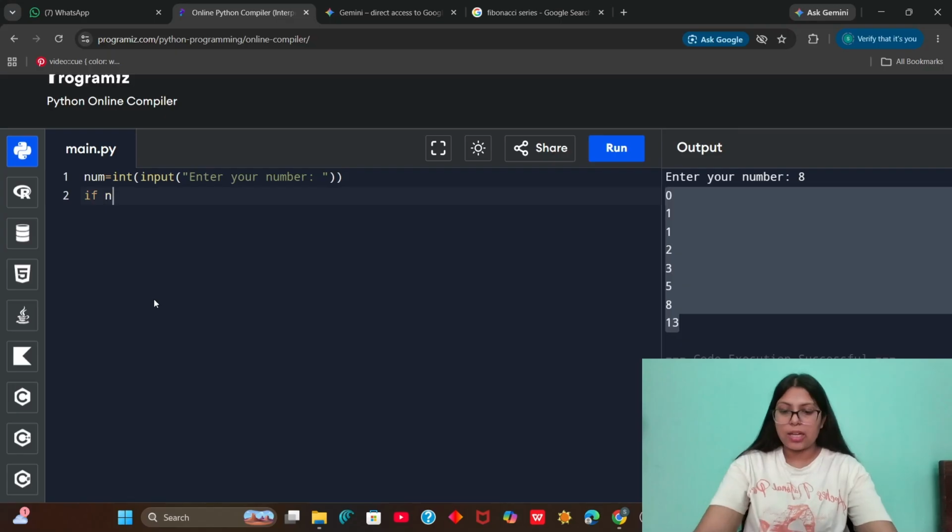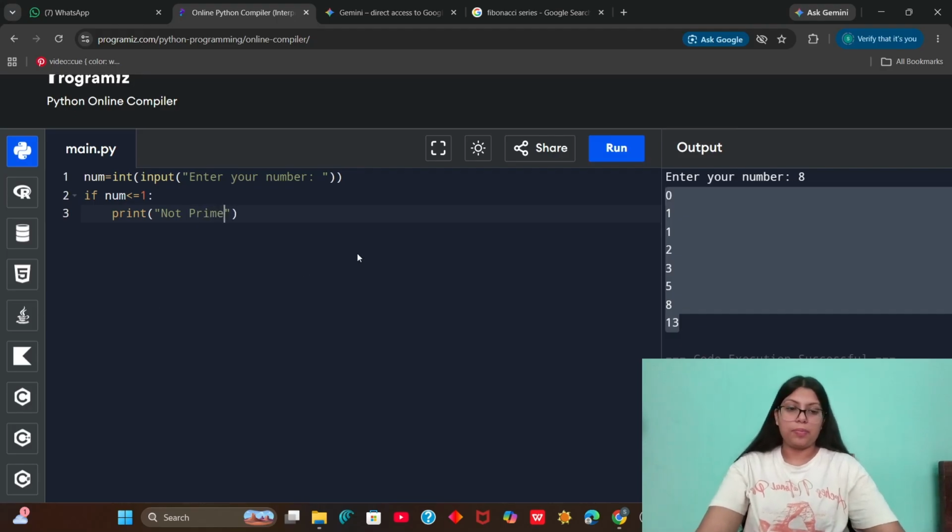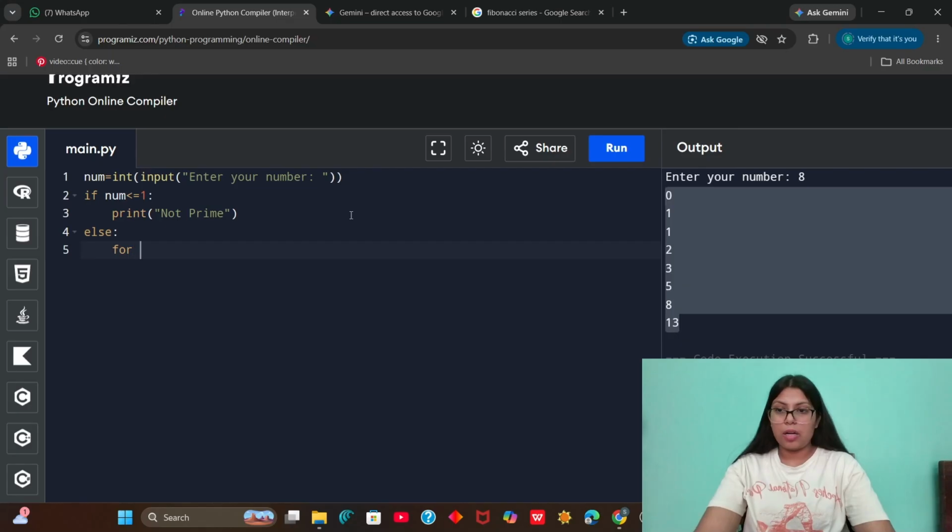And we have to first check if num is less than or equal to 1. If it is less than or equal to 1, then it will definitely not be prime. So we will print not prime. If not, if this num is greater than 1, then what will we do? We will use this loop here. We have to check if num percent I is equal to 0.